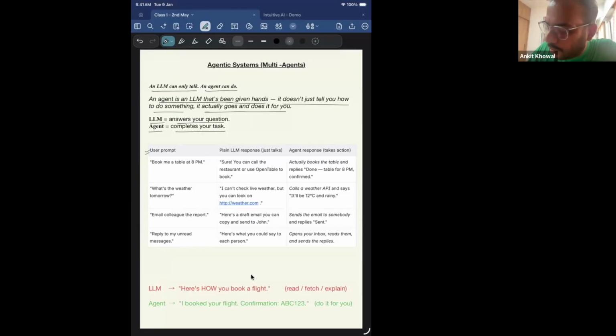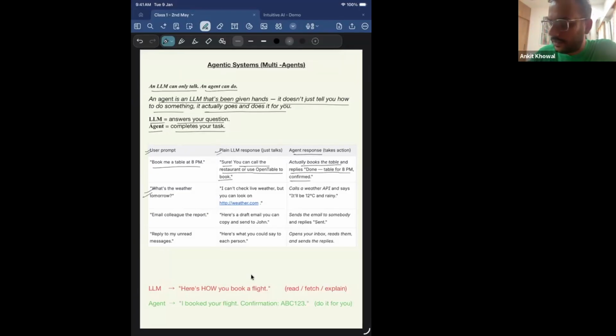So let's say the user prompt is, book me a table at 8 p.m. So what a plain LLM will do is say, sure, you can call the restaurant or use OpenTable to book, right? It will just give you the instructions. But an agent response will be that it actually books the table and replies, done, the table is booked for 8 p.m., confirmed, right?